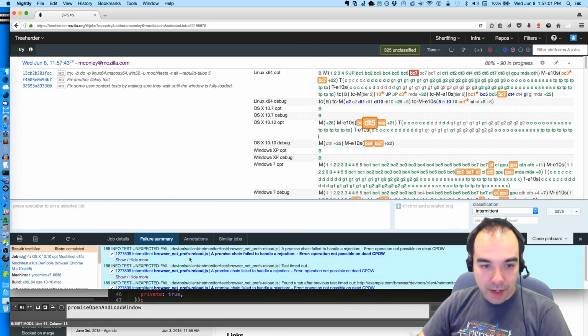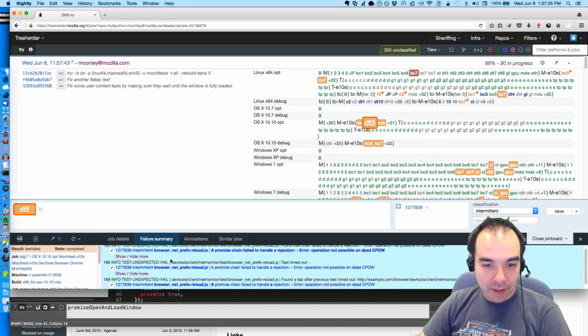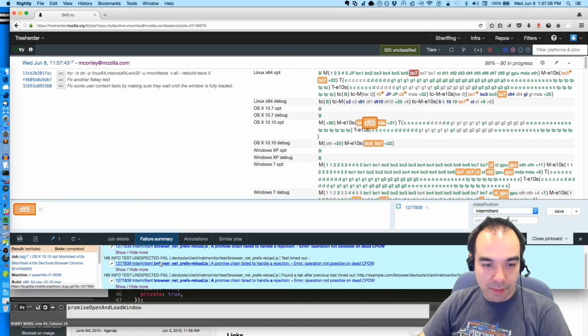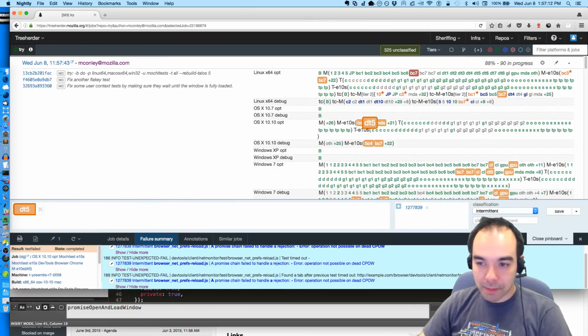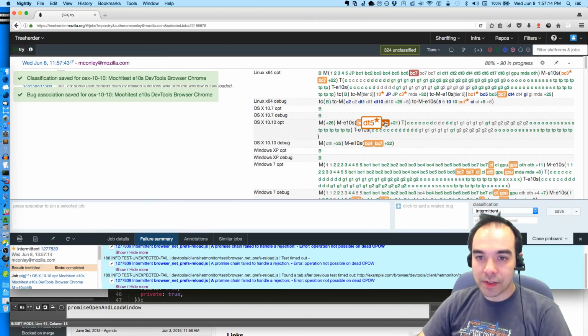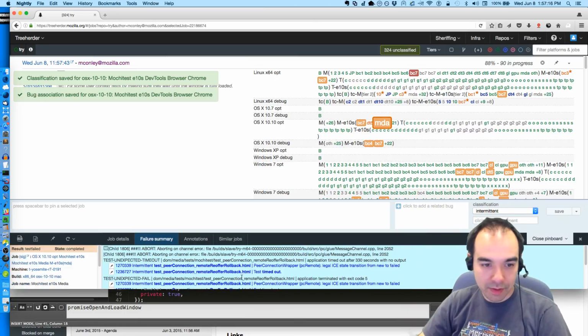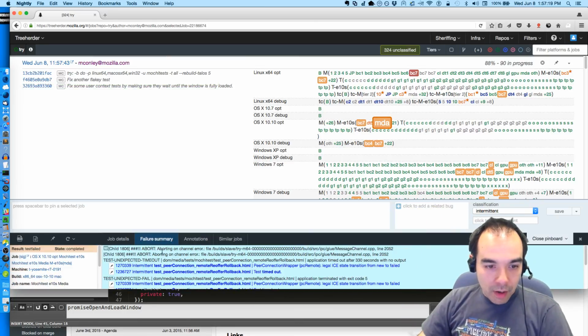Over here, browser, net, prefs, reload. Promise chain failed to handle rejection. That's this. Test timed out. That's the same thing. And then browser, net, prefs, reload. Found a tab. That's all the same bug. It's the same test. When it fails at one point, it cascades and fails all around.